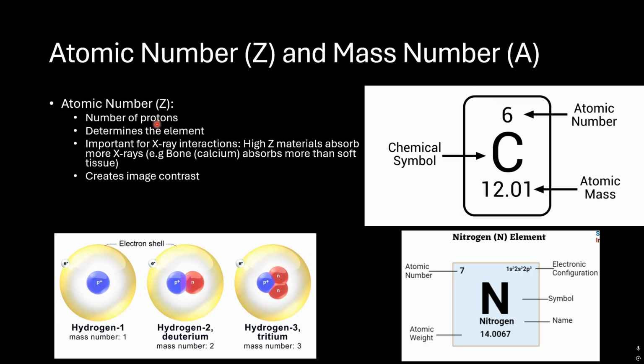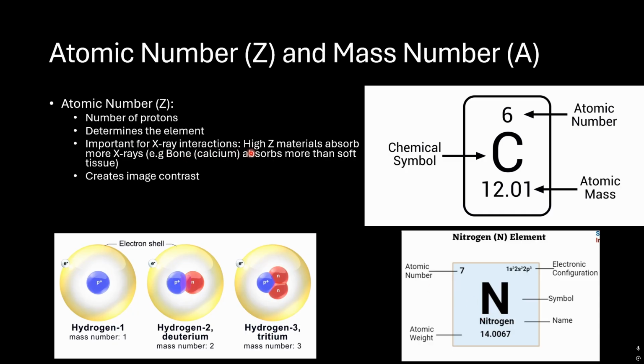The atomic number, or Z number, is the number of protons. So when an element, for example, has atomic number 6, it means that it has 6 protons. It determines the element. For example, here carbon has 6 protons, so the atomic number is 6, and if we increase this number by 1, I mean we add just 1 proton, it will be converted from carbon to another element, which is nitrogen.